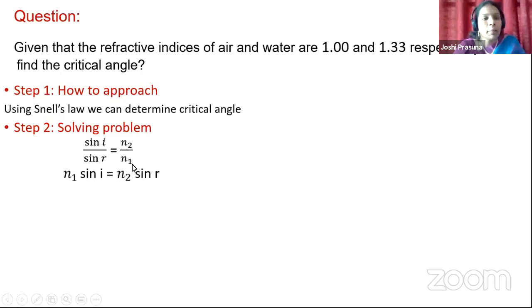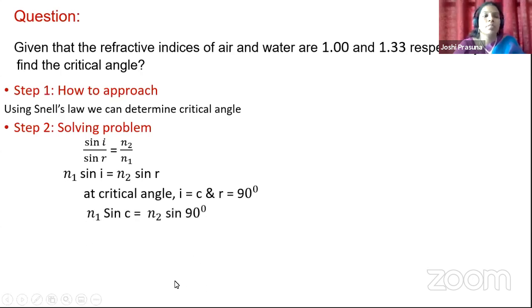Now cross multiply and you get n1 sin I is equal to n2 sin R. So we know at the critical angle I is equal to C. What is the angle of refraction? That is what we have discussed so far. At the critical angle, the angle of refraction will always be 90 degrees. So at the critical angle I is equal to C, therefore R is equal to 90 degrees.